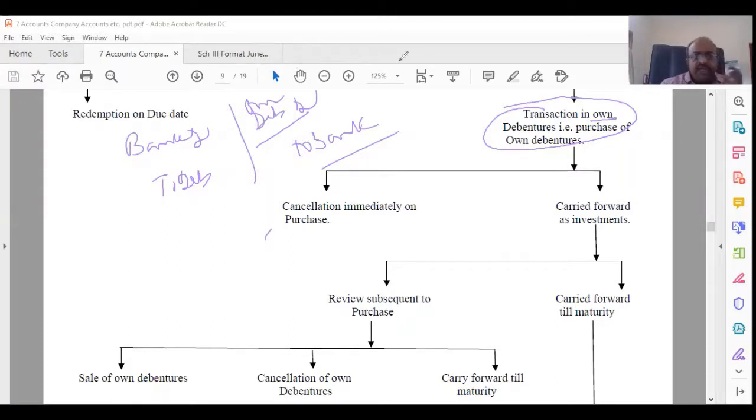Maria, can you guess? Anything? General guess. So if market value is too less. Yes, market value is down. I can buy it, like any other investment. Venus, any other reason why you can buy?